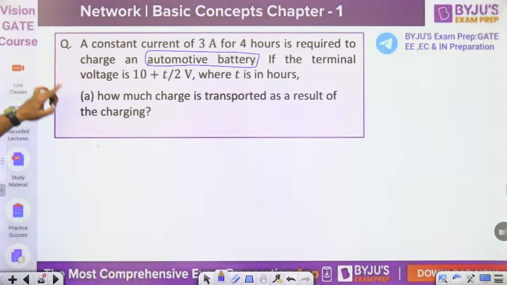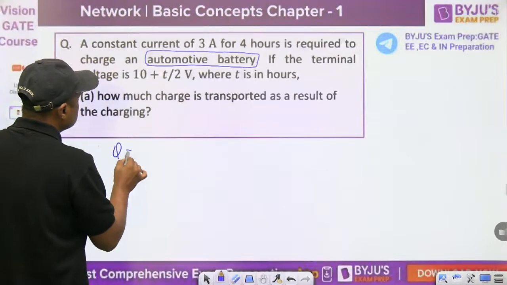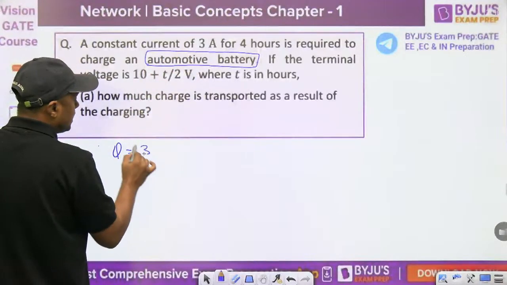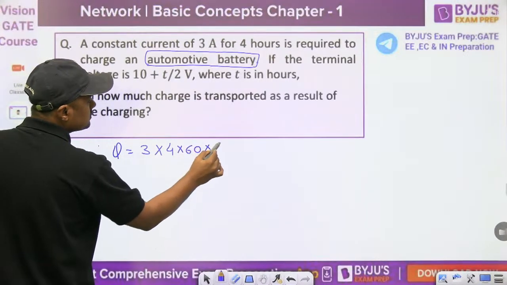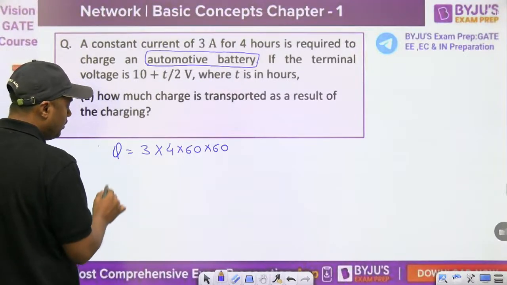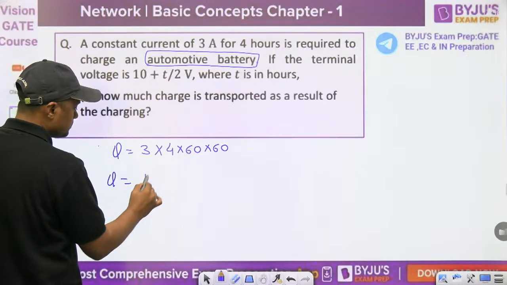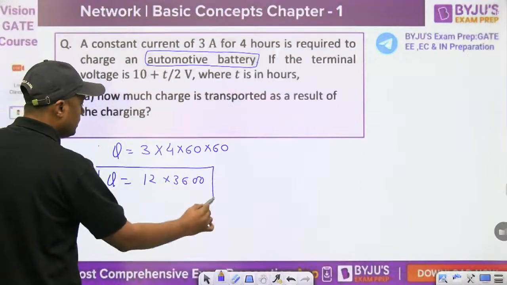With a constant current of 3 ampere for 4 hours, you can find the charge. If you want to find the charge only, then this is a very, very simple question. Current into time, and time should be in seconds, and that will give you the answer. Please find the value, and then you can find it.